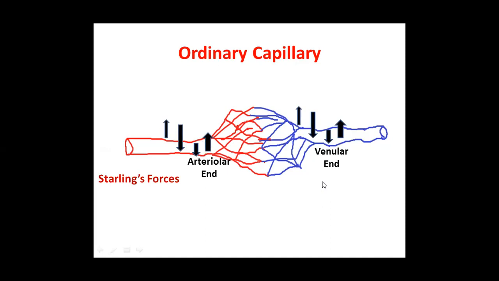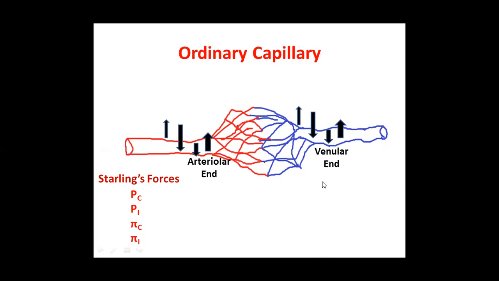There are 4 typical Starling forces: PC, PI, Pi C, and Pi I. PC means capillary hydrostatic pressure. PI means interstitial tissue hydrostatic pressure. Pi C means capillary oncotic pressure. And Pi I means interstitial tissue oncotic pressure. So everything I have described during my cardiovascular days.